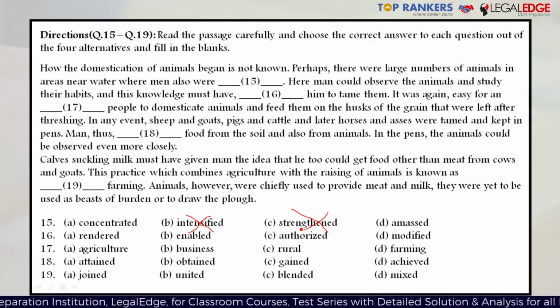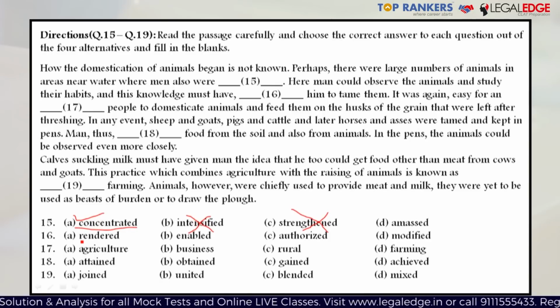Okay. Now, according to the sentence, perhaps there were large numbers of animals in areas near water where men were also amassed. This is a tricky question whether you would go with amassed or concentrated. Amassed has a feeling of the action taking place, as in areas near water where men were also being gathered or brought together or accumulated. A better option here would be concentrated, as in people were already present there in large numbers and in higher density. Therefore, A has to be the right answer.